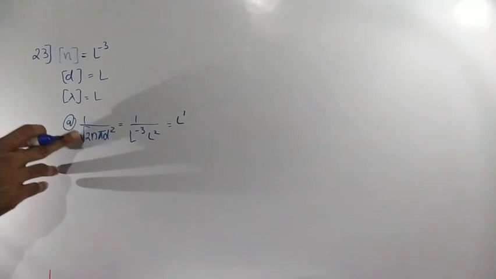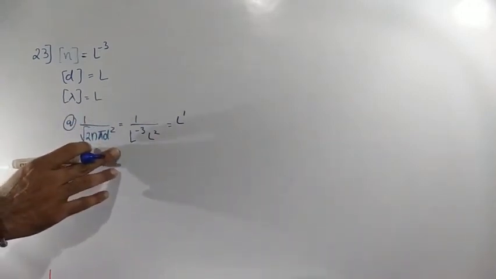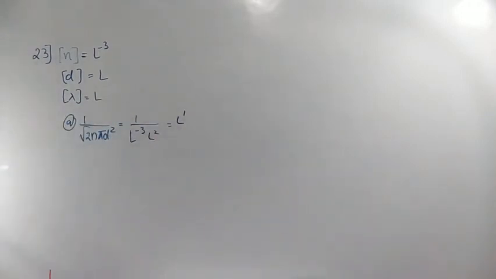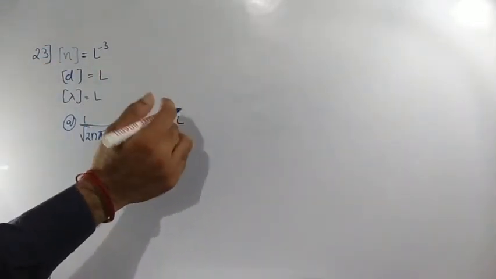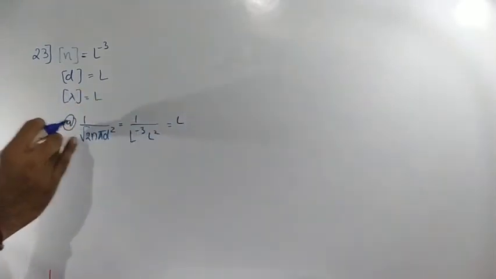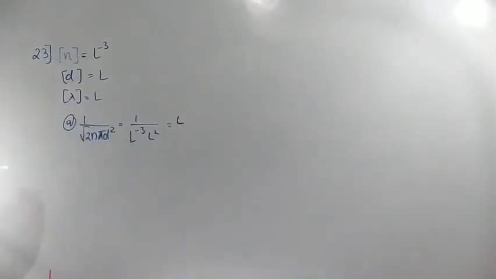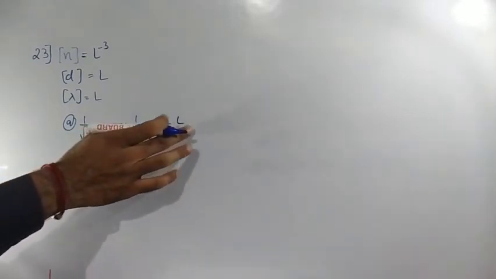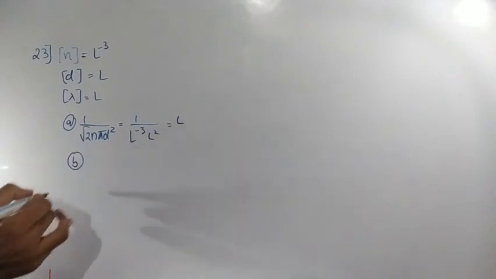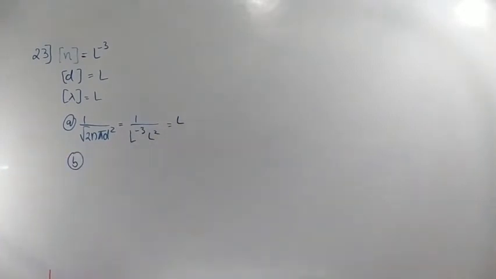This is the formula for mean free path. Dimensions of the left hand side should be equal to dimensions of the right hand side. So with the first option we got the correct one: for lambda, the dimension is length, L, and calculating the dimensional formula for the right side, again we get L.